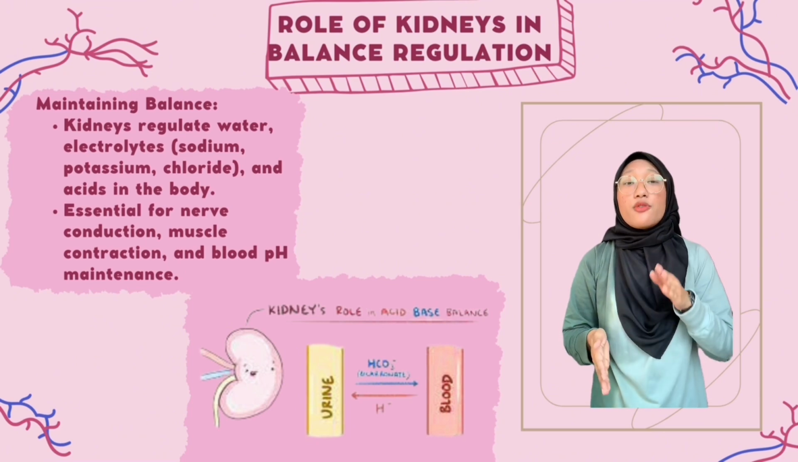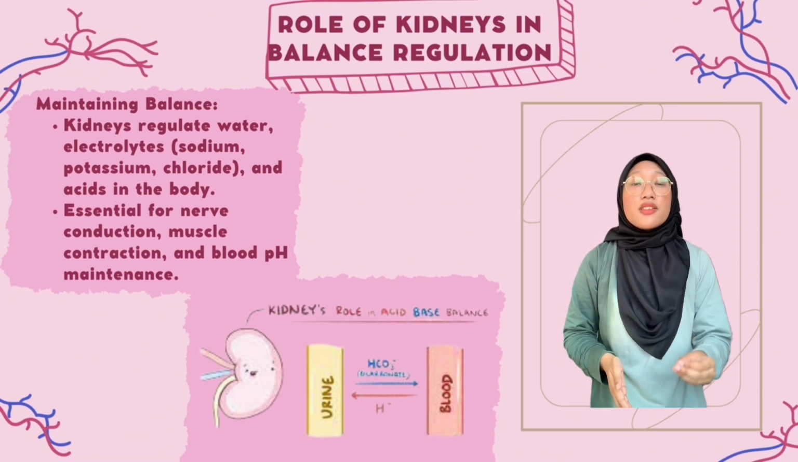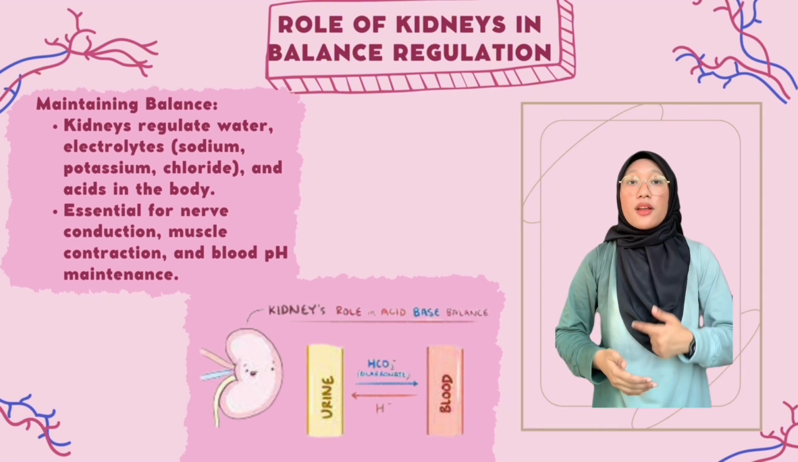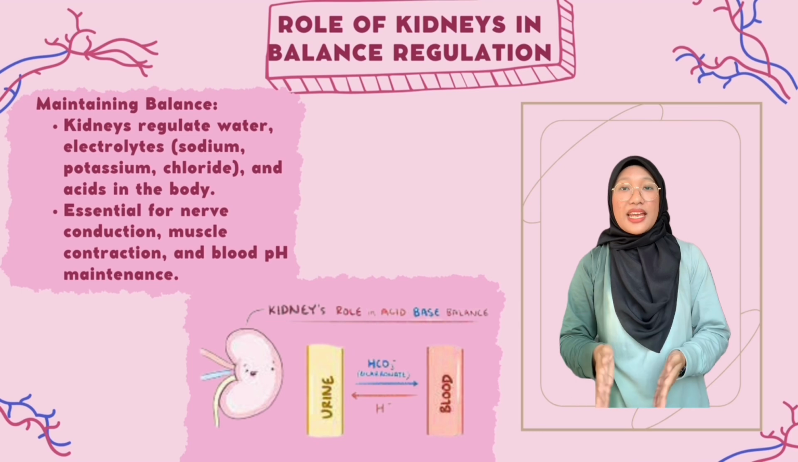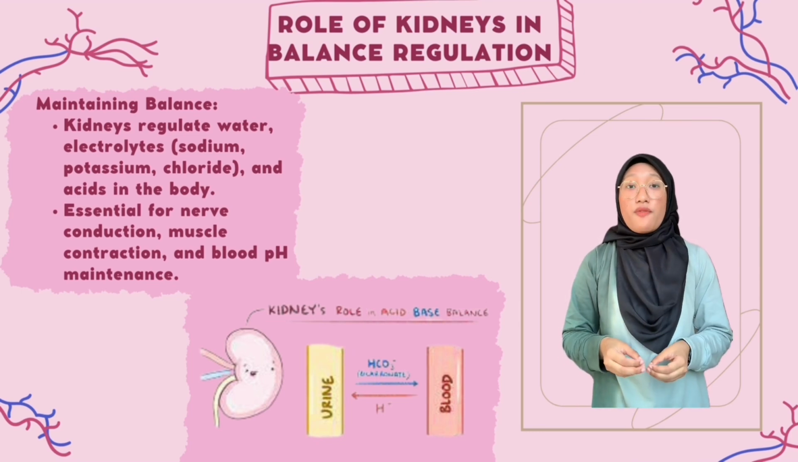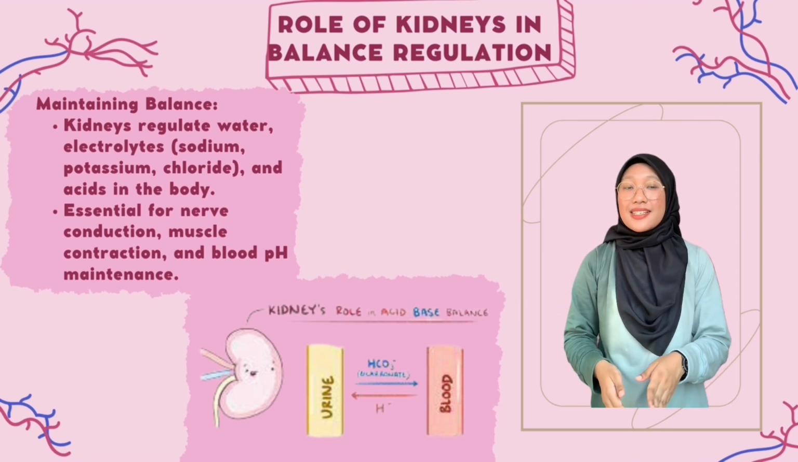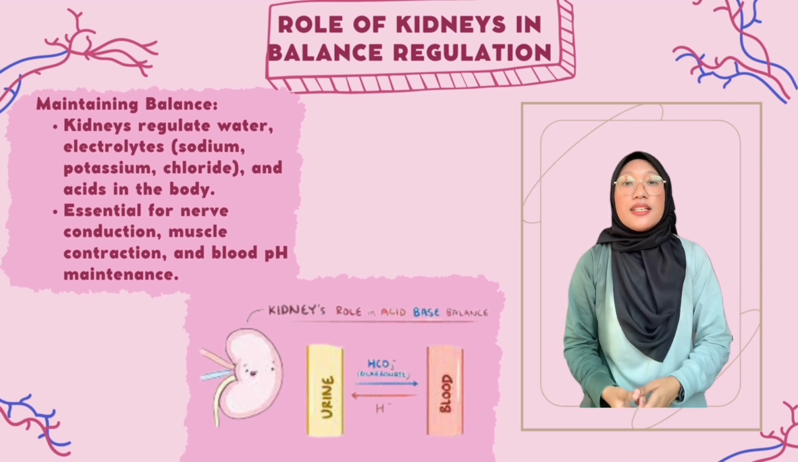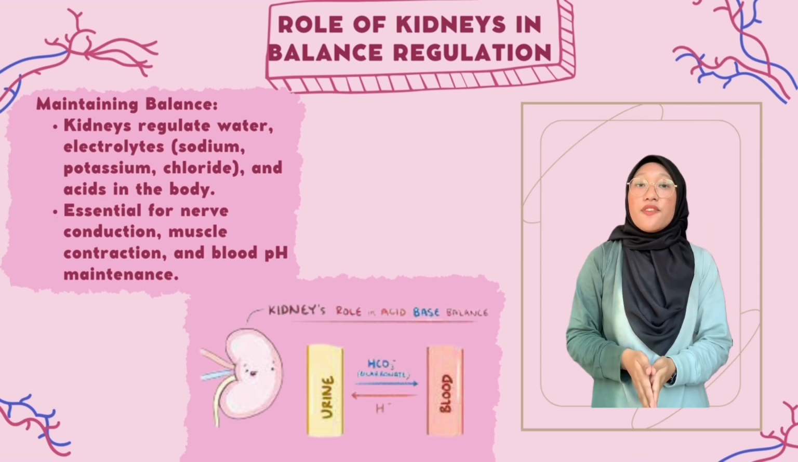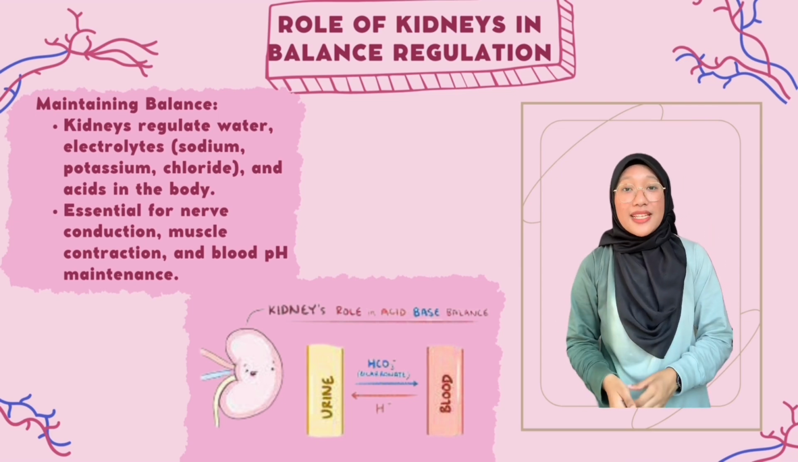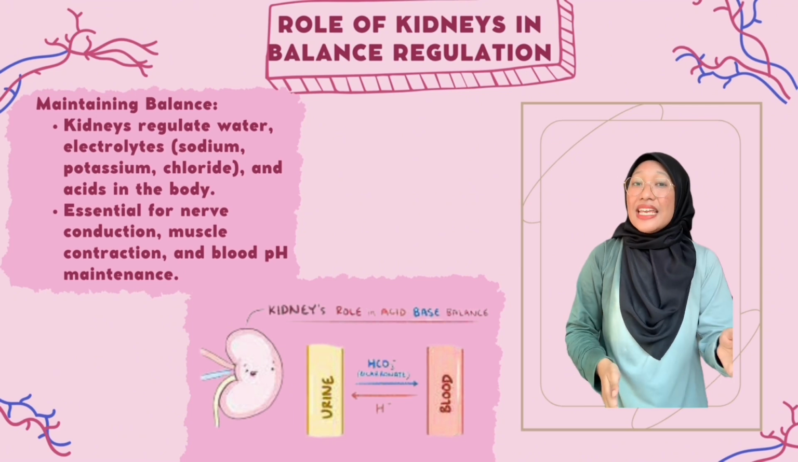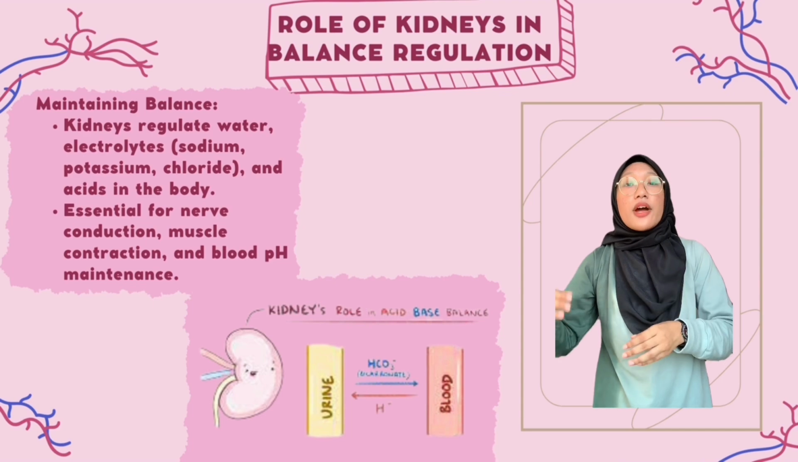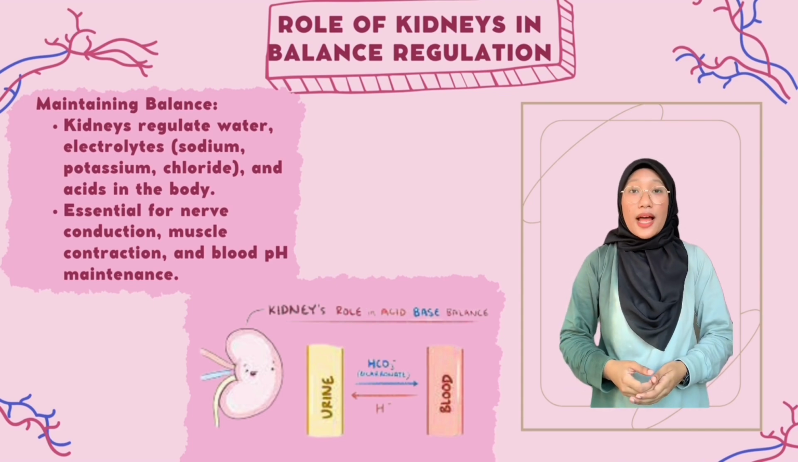The kidneys play a crucial role in regulating the balance of water, electrolytes such as sodium, potassium, and chloride, and acids in the body. This balance is essential for various physiological processes, including nerve conduction, muscle contraction, and maintenance of blood pH by selectively reabsorbing or excreting ions and water. The kidney ensures that the composition of bodily fluids remains within a narrow range compatible with life.